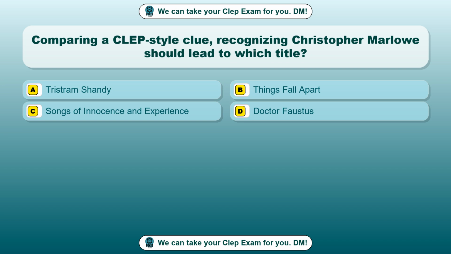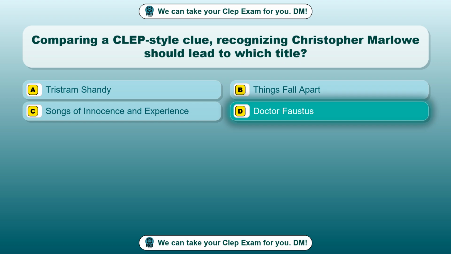Question 30. Comparing a CLEP-style clue, recognizing Christopher Marlowe should lead to which title? Option A, Tristram Shandy. Option B, Things Fall Apart. Option C, Songs of Innocence and Experience. Option D, Dr. Faustus. The correct answer is option D, Dr.